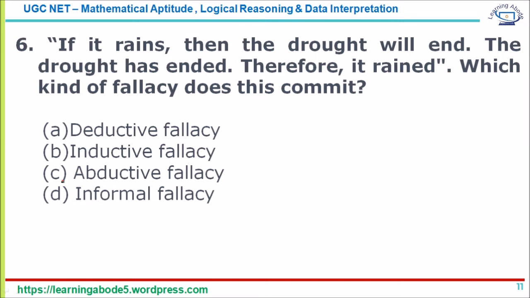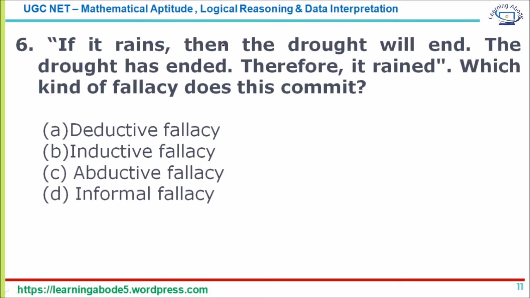Now coming to reasoning. This question says if it rains then the drought will end. That's the statement made. And the conclusion given is: the drought has ended, therefore it rained. The question is, which kind of fallacy does this commit? What is a fallacy? A fallacy is a mistaken belief, especially one that is based on unsound arguments.